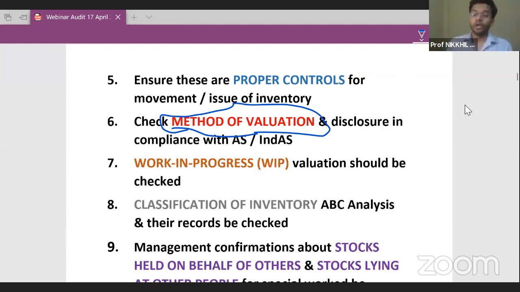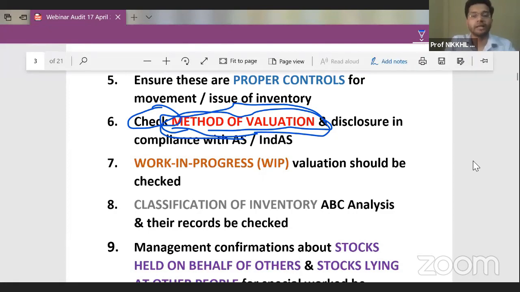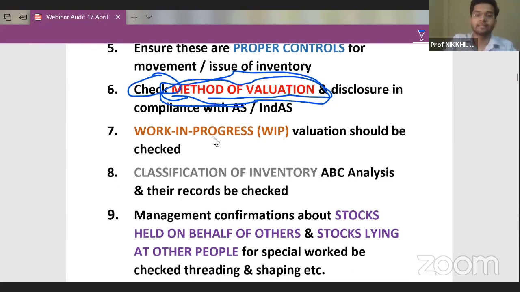So suppose tomorrow the accounting standard is amended to say that, okay, I don't want FIFO method to be used, companies can only use weighted average method. If tomorrow there is a change in regulation, then guys, the management is free to change their method. But right now, management should see what is the method being used in the last year, and the same method should be used in the current year as well. So as an auditor, you need to check the method of valuation. What is the method of valuation and disclosure that should be in compliance with the accounting standards or the Ind AS.